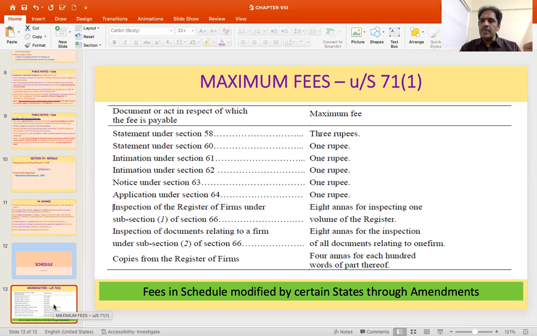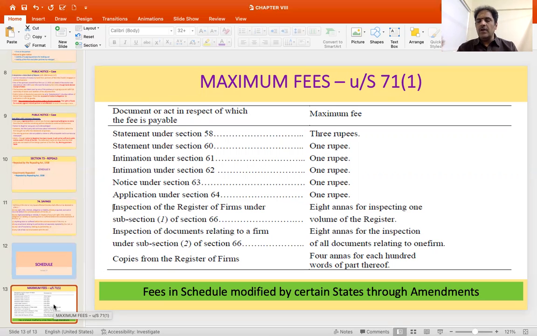And a contract can always have variations from the provisions of the Partnership Act, but where the contract is not express, then the provisions of the Partnership Act will apply. So, to know whether something is a firm or not, one has to look into the facts and circumstances of the case and see whether all the elements that are required for a partnership are fulfilled. Accordingly, you decide whether someone is a partner or not, and whether that association of individuals is a firm or not. And consequent requirements are whether registration is permitted or not, etc.